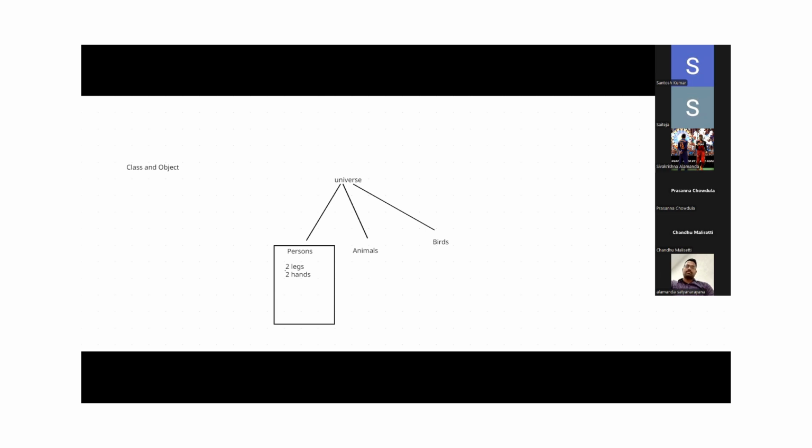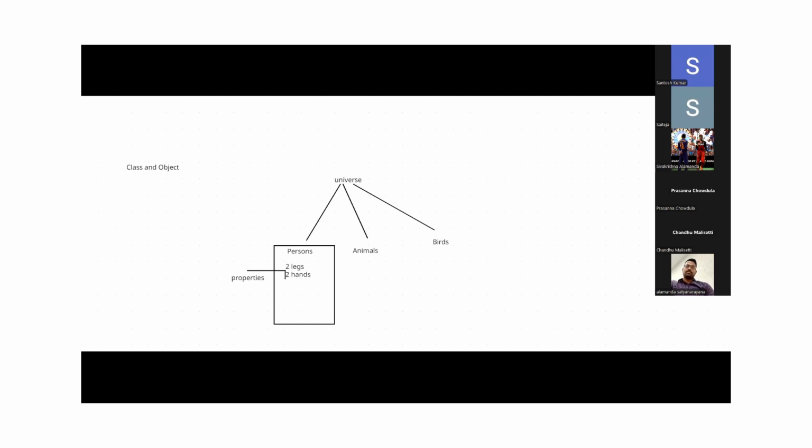So these are called properties. And what are the behaviors of persons? What can persons do?